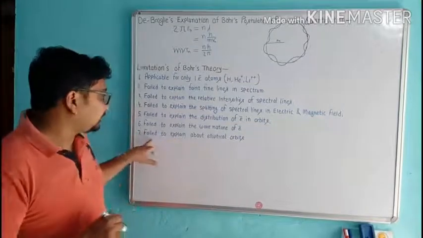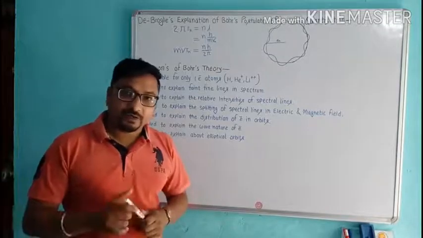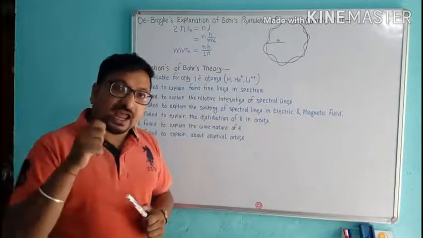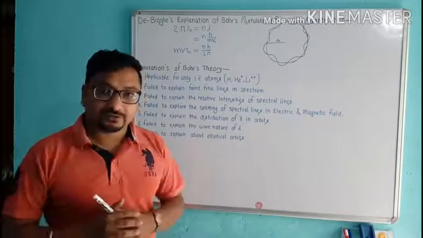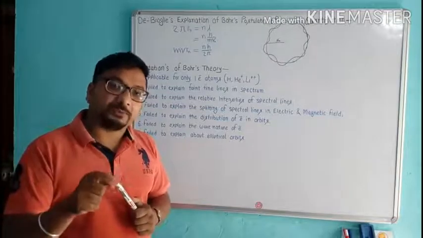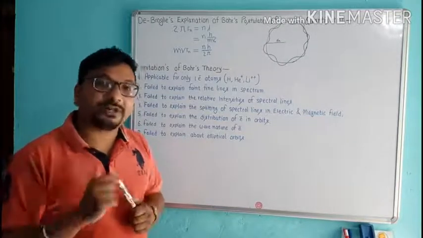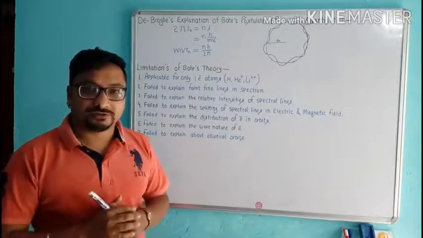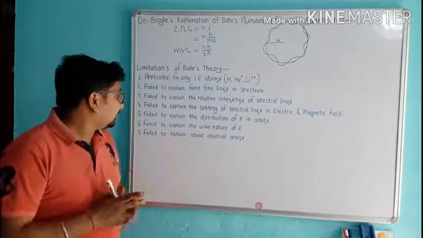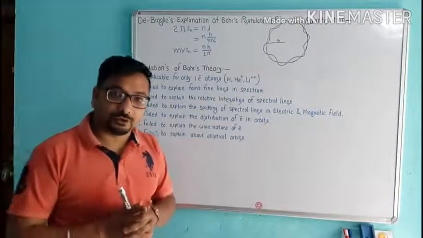Last, it failed to explain elliptical orbits. Electrons revolve in circular orbits as well as in elliptical orbits. But he could not tell about the elliptical orbits in which the electron revolves. Now, these are the failures of Bohr's theory.